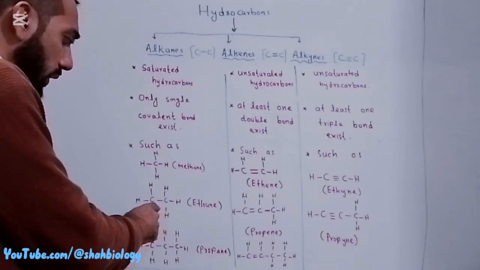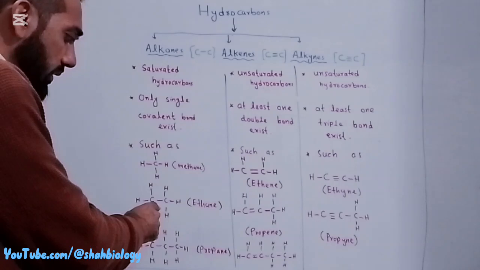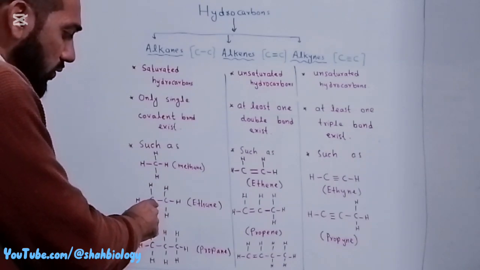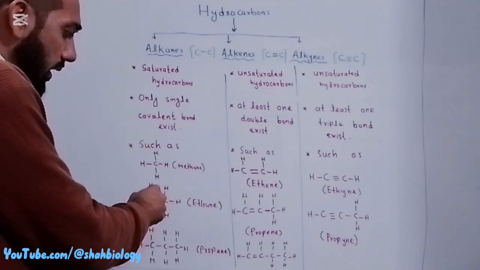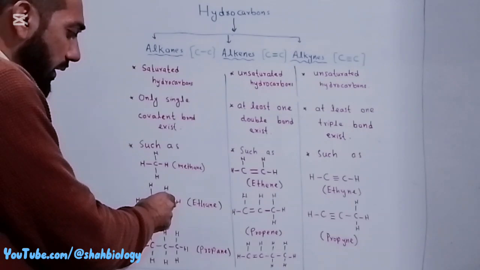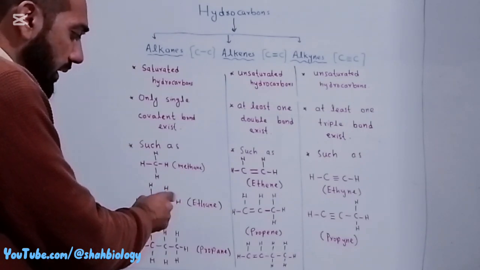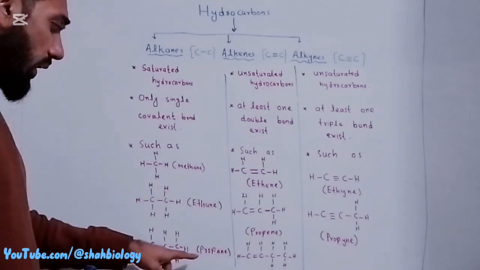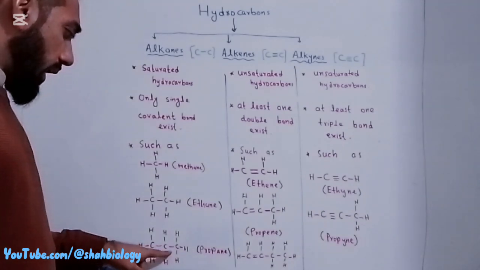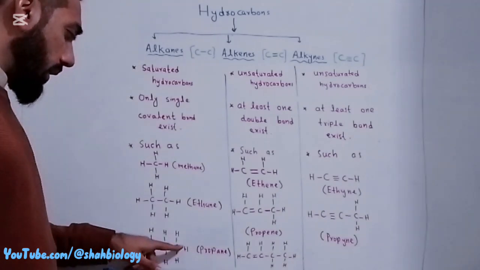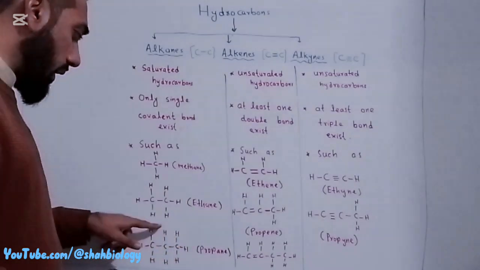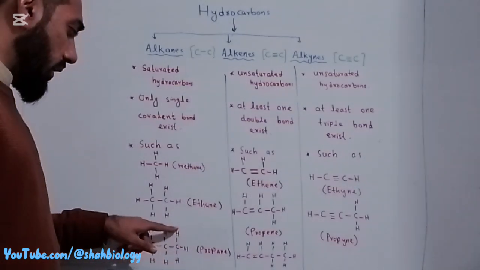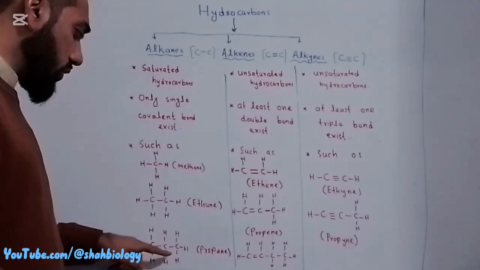Look at ethane. The same is the case here. Two carbons are bonded with a single covalent bond, and the rest of the hydrogen atoms are also bonded with single bonds. Like propane, the three carbon atoms are single covalently bonded to each other, and respectively the hydrogen atoms are also single covalently bonded to each carbon atom.